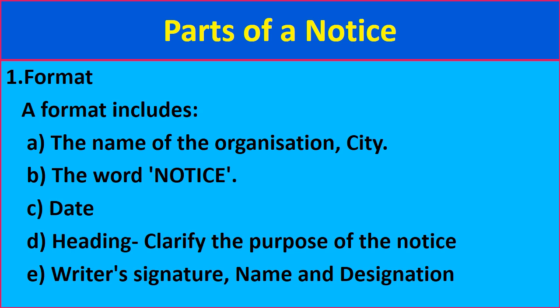Now students, let us see in how many parts a notice is divided. Number 1 is format. Now what is a format? A format includes the name of the organization. It can be an institution, it can be a company, it can be a society. So whatever it is, that name you have to write, comma, name of the city. Then the word notice. After that, we write date and then the heading.